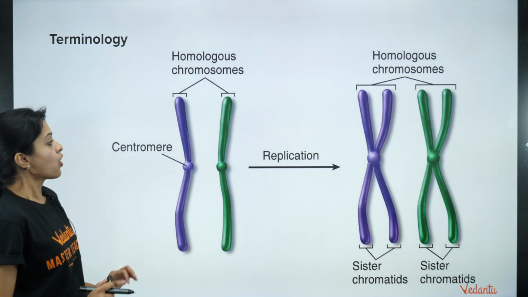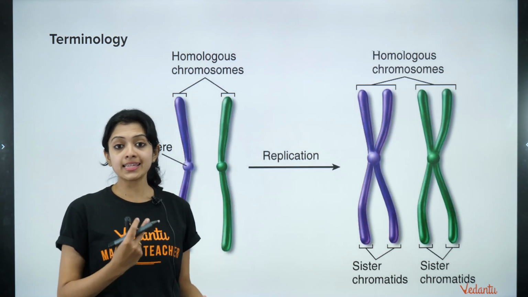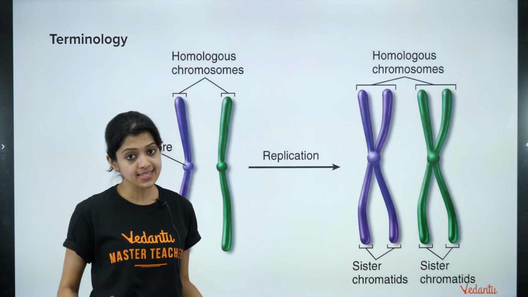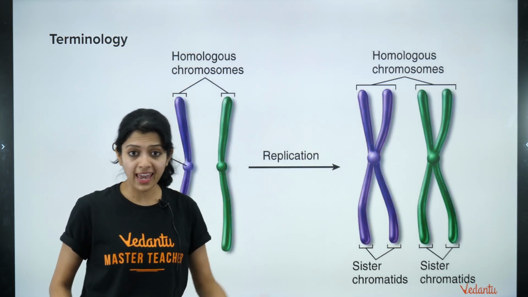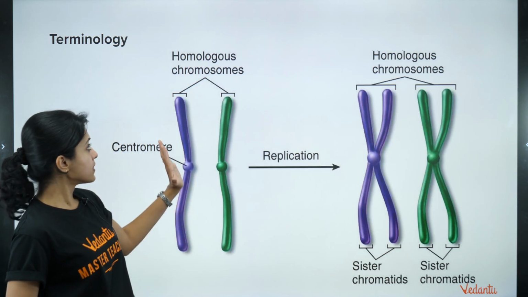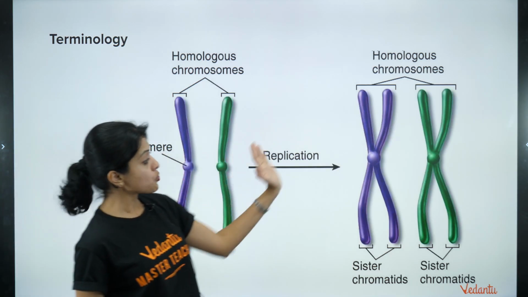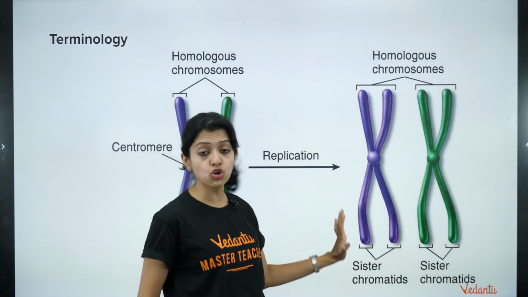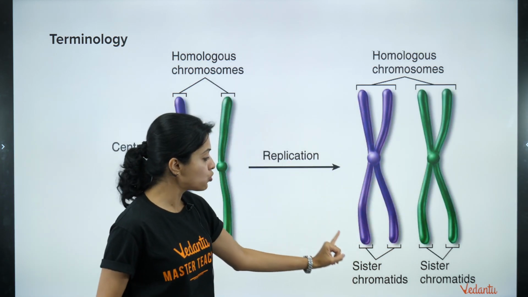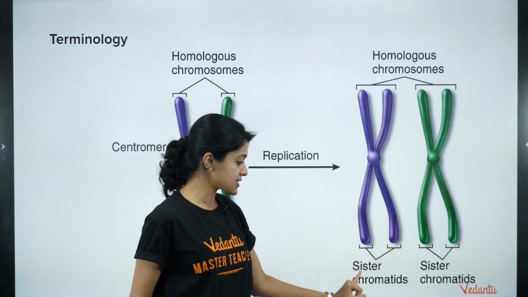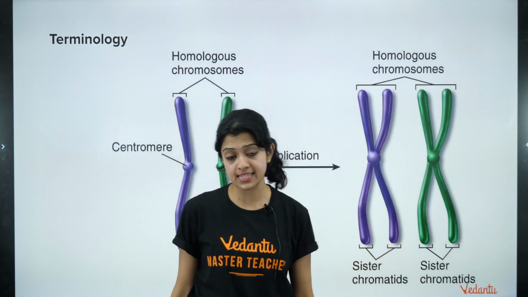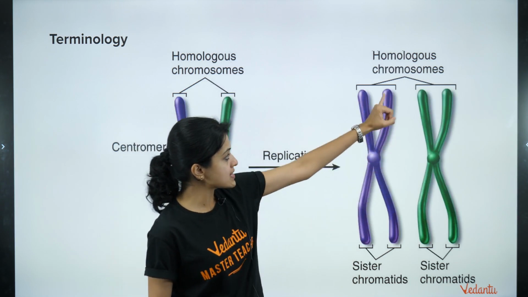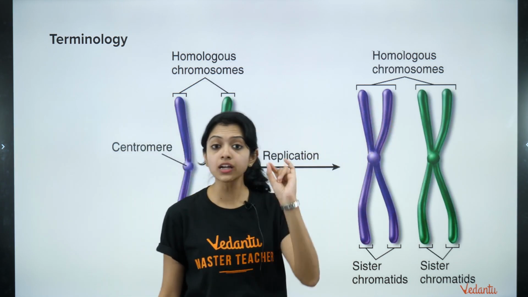So what happens is when the DNA replicates inside a cell's nucleus, when DNA duplication happens, you find the chromosomes to be found in this kind of a manner. They duplicate in this kind of a manner, and you call these two members sister chromatids. This one single thread here is a chromatid.